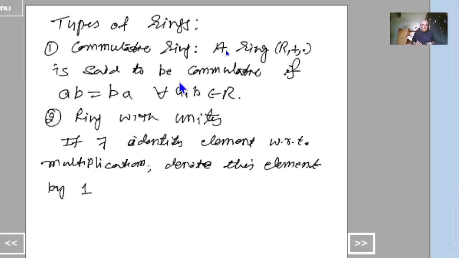We denote this by 1 and call it the unity of R. And then we say that R is a ring with unity.